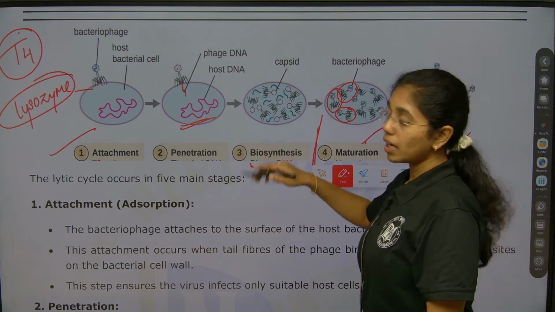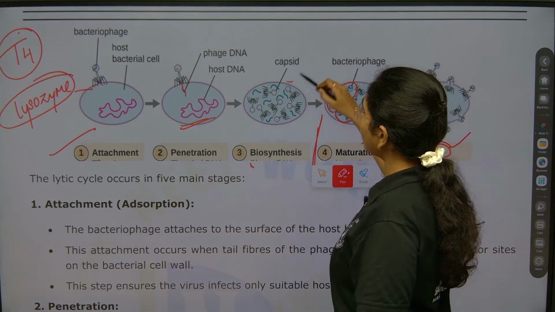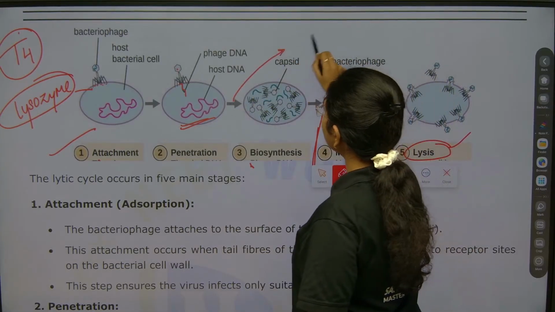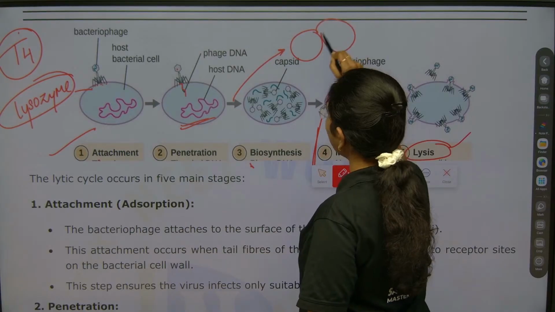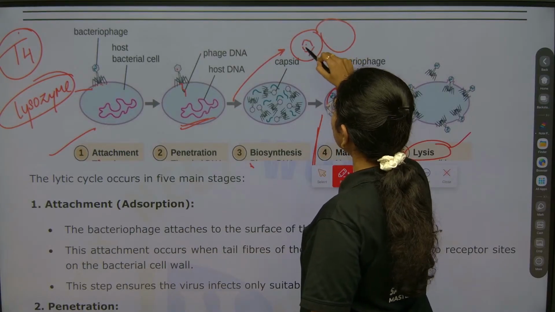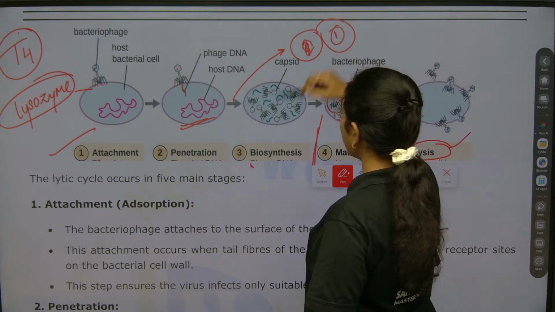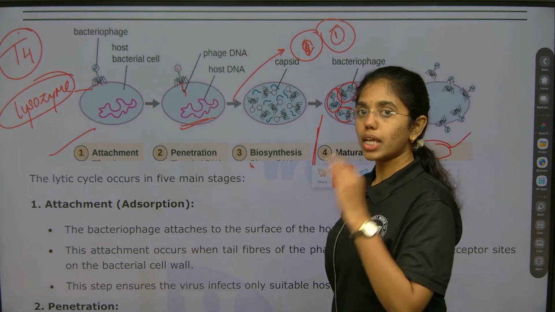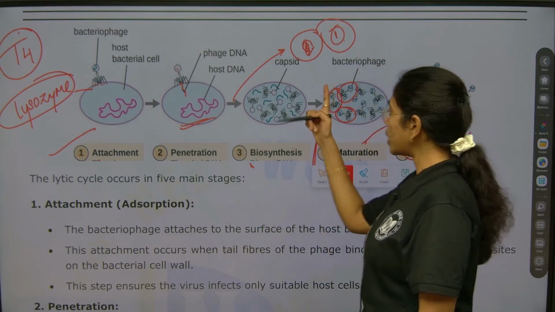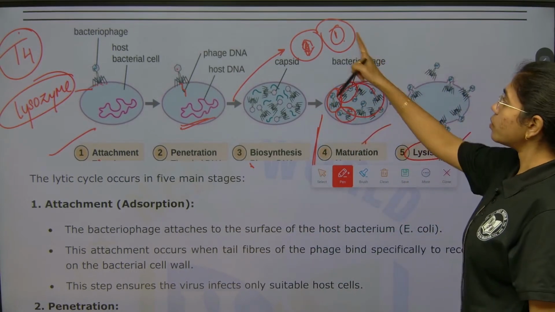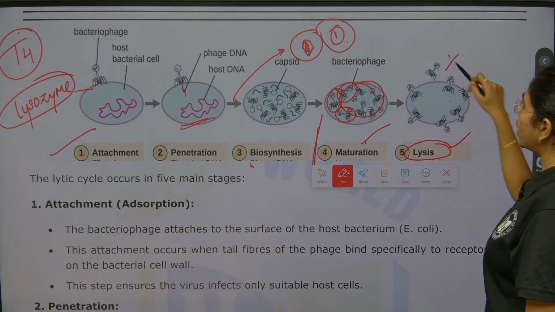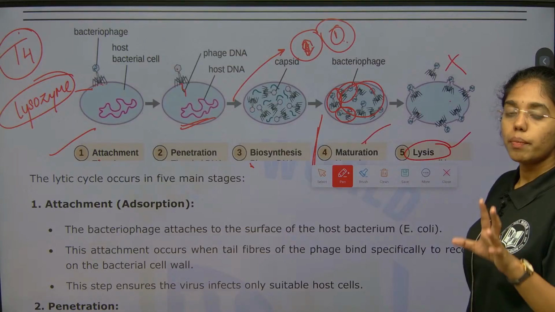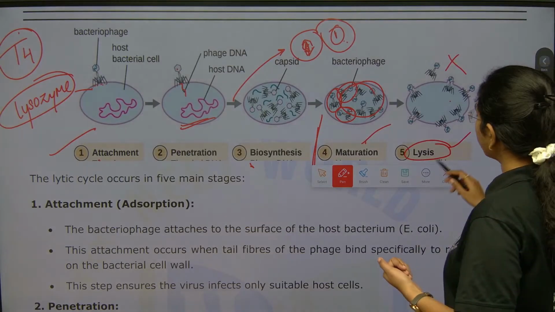But in the lysogenic cycle, after biosynthesis, after penetration, each viral particle, the host cell itself will replicate, which will lead to the formation of two viral particles separately in two separate host cells. As such, the cycle will continue. Whereas in the lytic cycle, all the viral particles will mature in a single cell, which will lead to the death of the host cell. Remember the simple difference between lysogenic and lytic cycle.